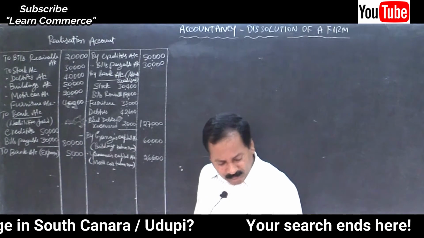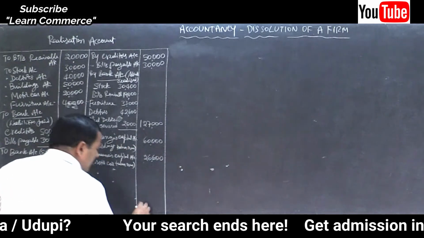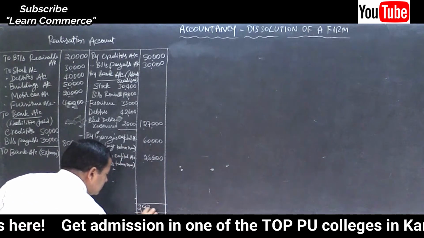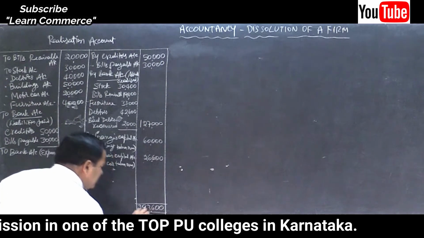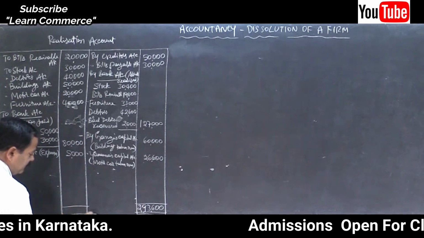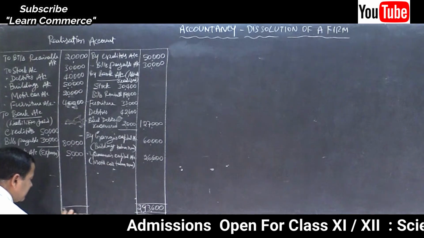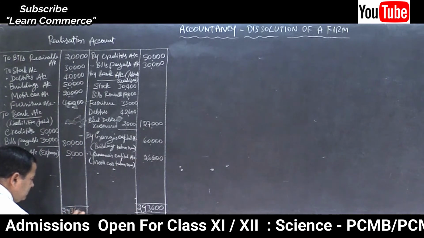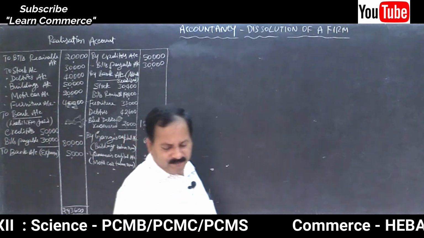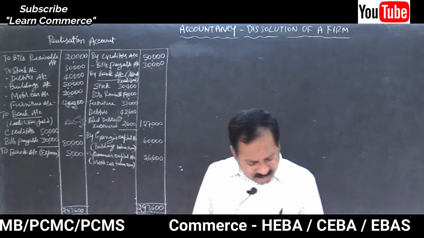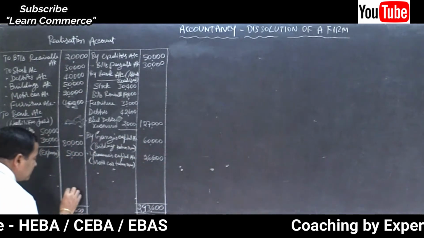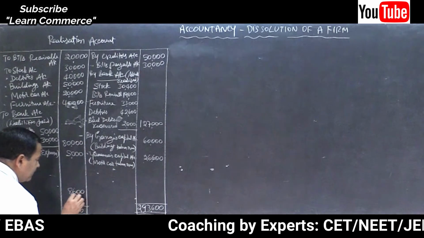293,600, if I am not wrong. Yes, it is 293,600, the total of the credit side. Write the same total on the other side, 293,600. Difference how much? That is 8,600 is the difference.